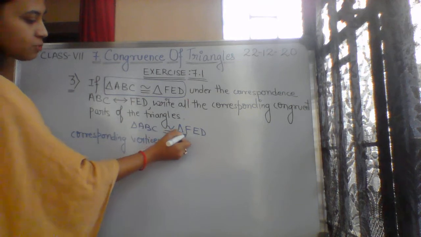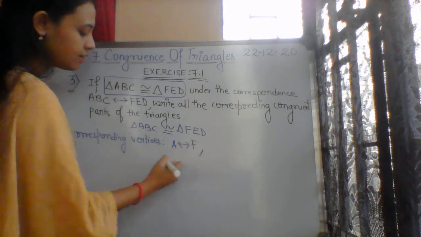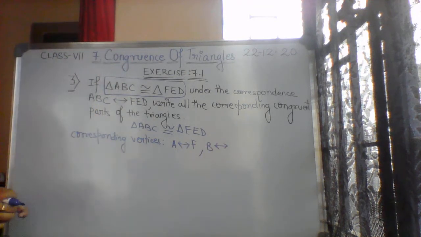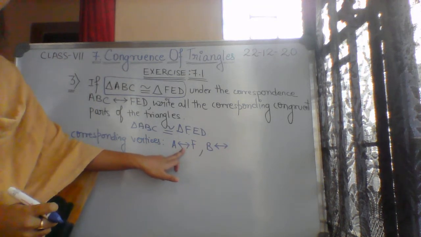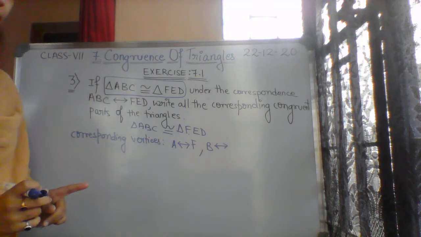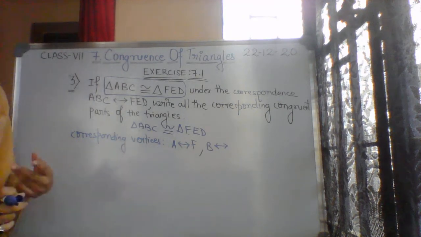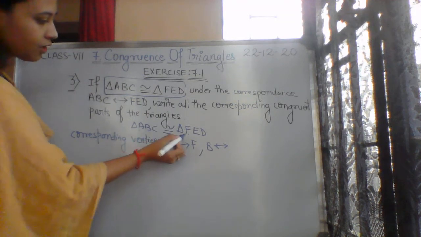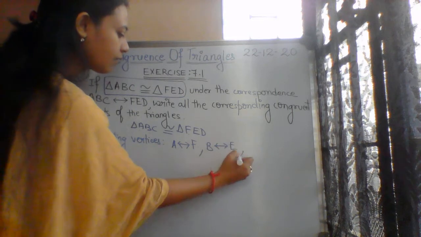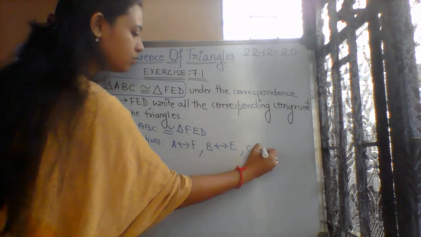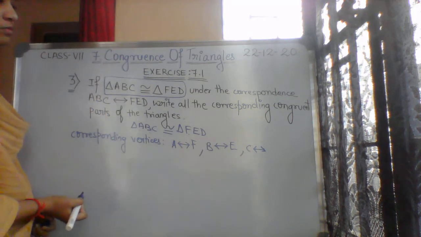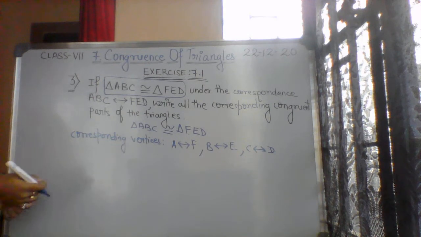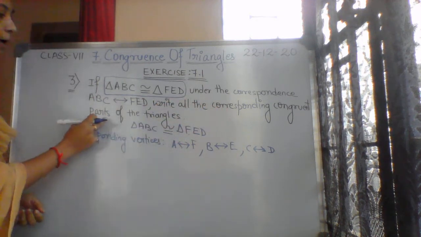Yes, A is corresponding to F. Similarly, B is corresponding to what? Every time you have to use the symbol. Don't forget, it is not a one-headed arrow, it is a two-headed arrow. So while writing, you should be careful. So A corresponds to F, B corresponds to E, and C corresponds to D.